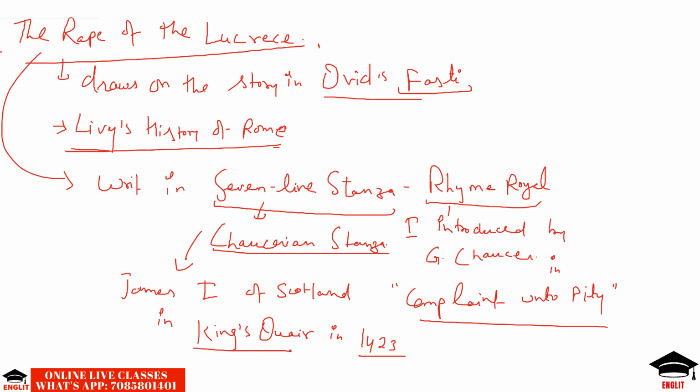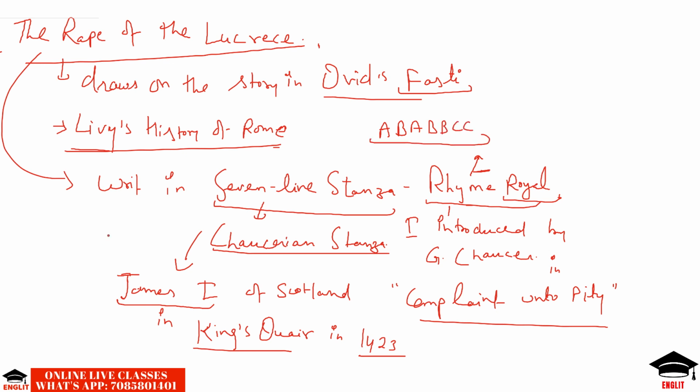in 1423. So it was used for royal purpose by a royal person in some poem. So in order to honor its use by a monarch, it was known as rhyme royal. So royal was because of its being used by James I, who was a royal personage. Chaucer also used this rhyme royal in many of his other works like Troilus and Cressida, The Parliament of Fowls, or in some of the stories of Canterbury Tales. The rhyming scheme of Rhyme Royal is ABABBCC.